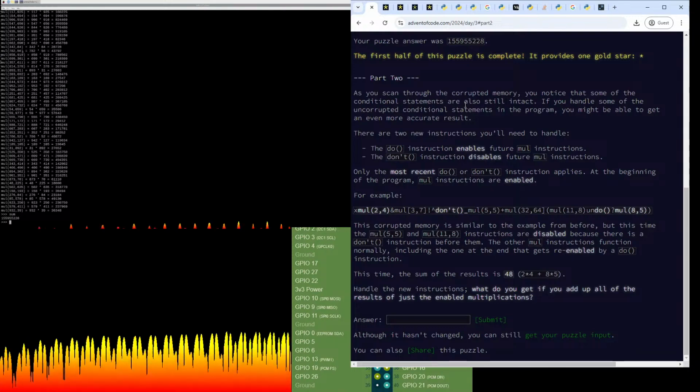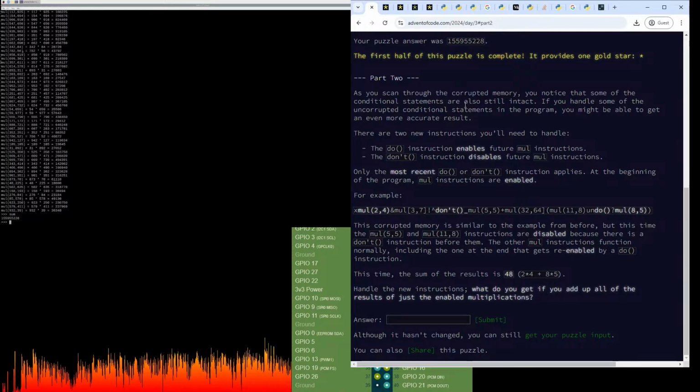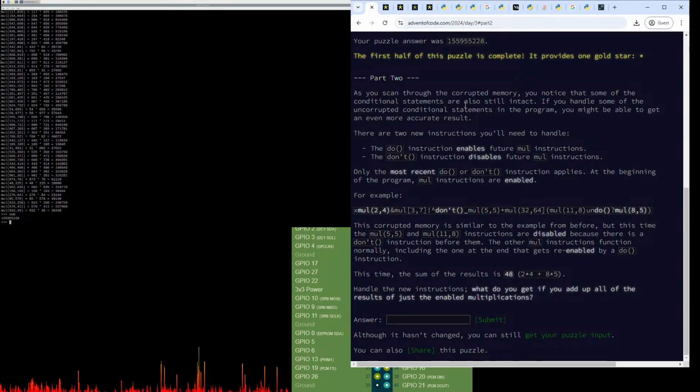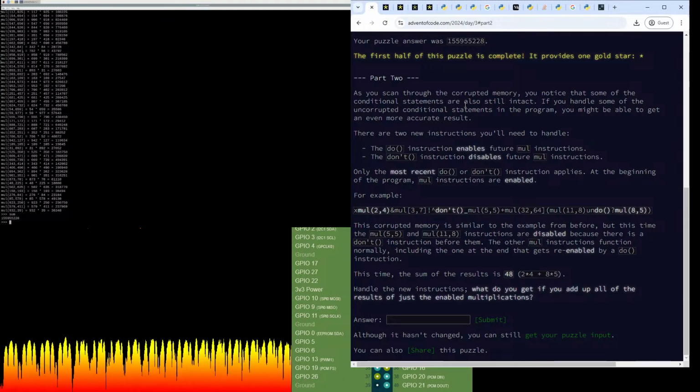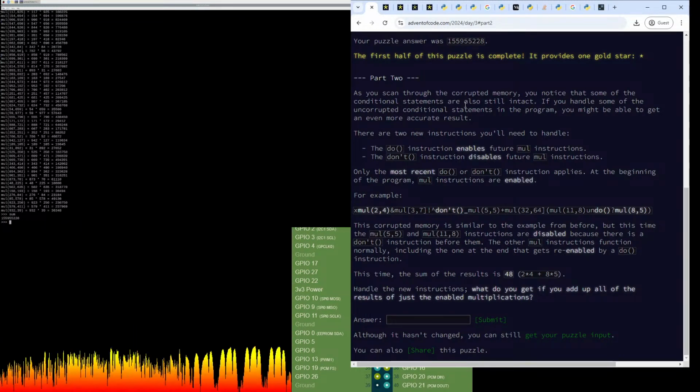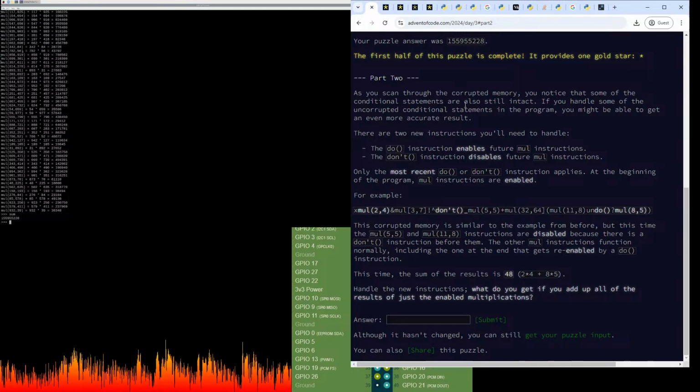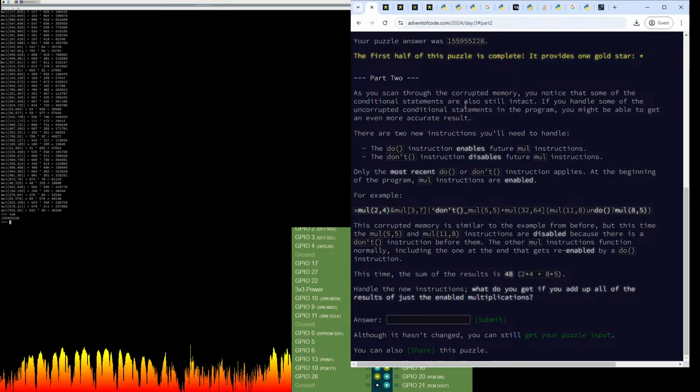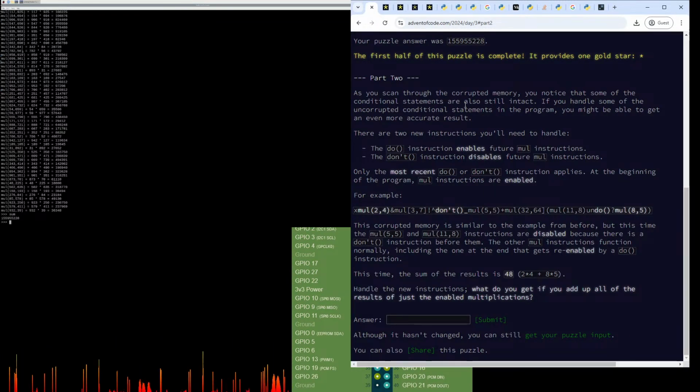There are 2 new instructions you'll need to handle. Yep, I called it. The do instruction enables future mul instructions. The don't instruction disables future mul instructions. Okay, so we're going to have something that toggles it on and off.